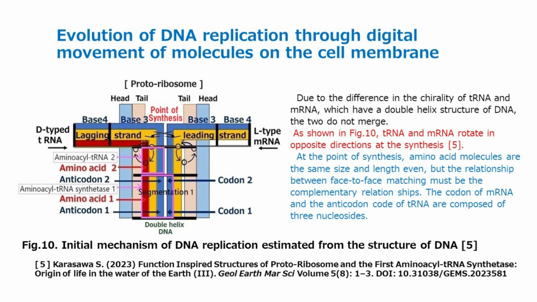Evolution of DNA replication through digital movement of molecules on the cell membrane. Due to the difference in the chirality of tRNA and mRNA, which have a double helix structure like DNA, the two do not merge. As shown in Fig. 10, tRNA and mRNA rotate in opposite directions at the synthesis. At the point of synthesis, amino acid molecules are the same size and length, but the relationship between face-to-face matching must be complementary. The codon of mRNA and the anticodon code of tRNA are composed of 3 nucleosides.